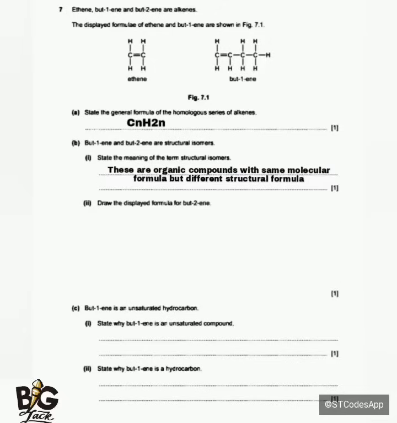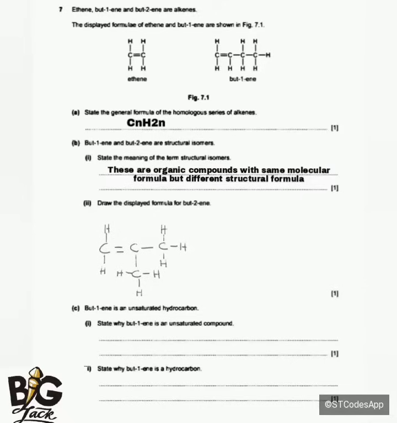Then Roman numeral 2 is saying, draw the displayed formula for but-2-ene. So for but-2-ene, I'm going to break one bond here. I'm going to say C with a double bond here, and then another C. Then in between the two carbon atoms, I'm going to draw a C also down here. So I'm going to break one bond here, then have a structure like this. I'm just cutting one carbon atom here, and then joining it at carbon number 2 like this.